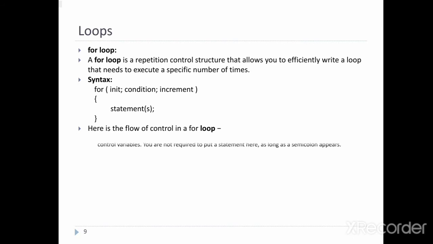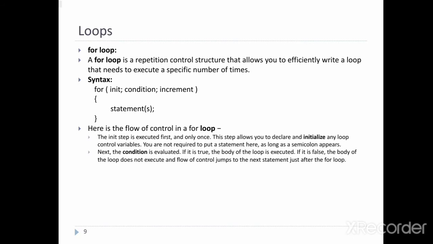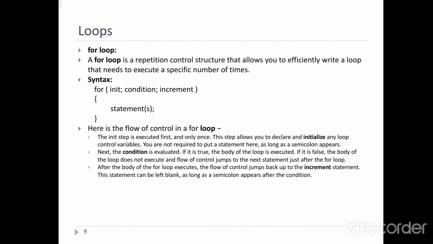So next one is the flow of control in the for loop. The flow is given here. The init step is executed first. The init step is executed firstly and only once. This step allows you to declare and initialize any loop control variable. You are not required to put a statement here as long as a semicolon appears.